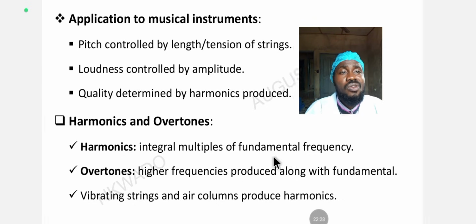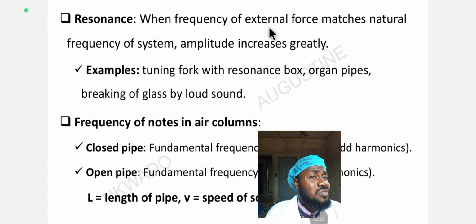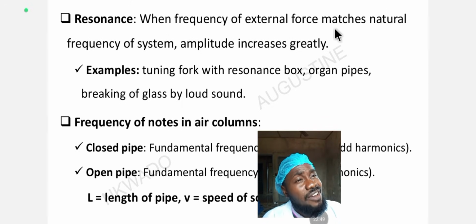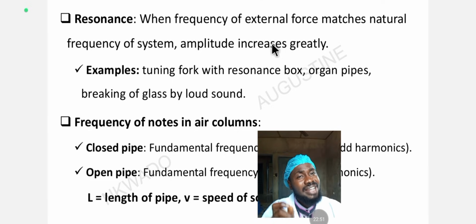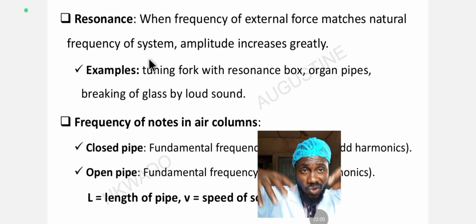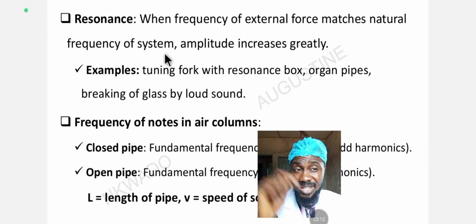Now let's look at resonance. What is resonance? Resonance occurs when the frequency of an external force matches the natural frequency of the system. The frequency of the external force matches the frequency in the system of that musical instrument. That's when resonance occurs.